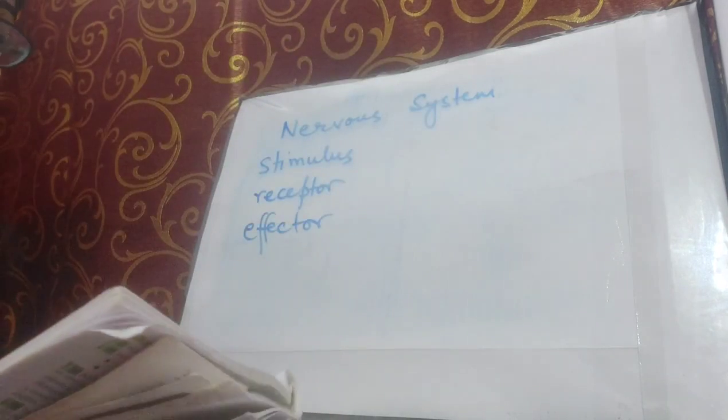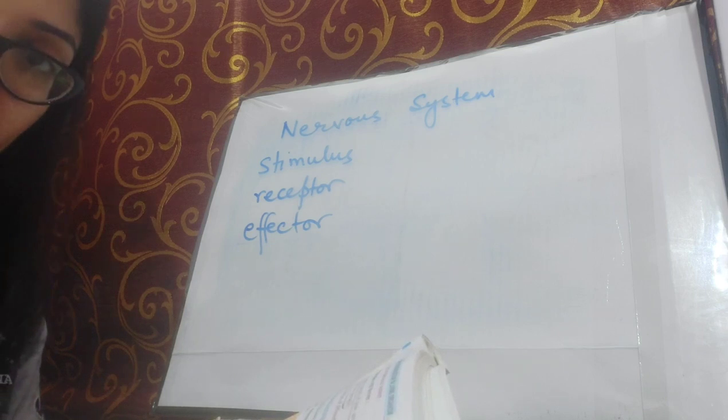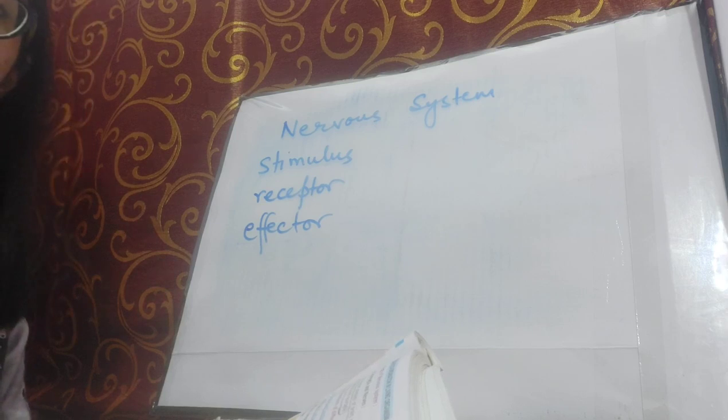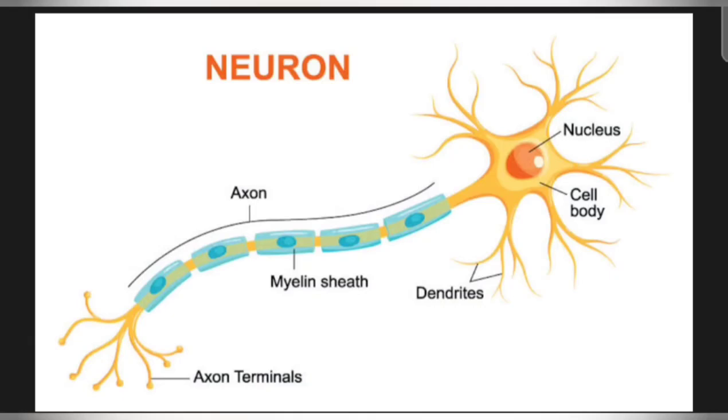I am going to explain the structure and function of different parts of the neuron by showing you a picture. The picture that you can see here is the diagram of a neuron. Each neuron consists of three main parts: the cell body or the cyton. As you can see here, it is marked as the cell body. So which one is the cell body? This whole part is the cell body, which contains a nucleus.